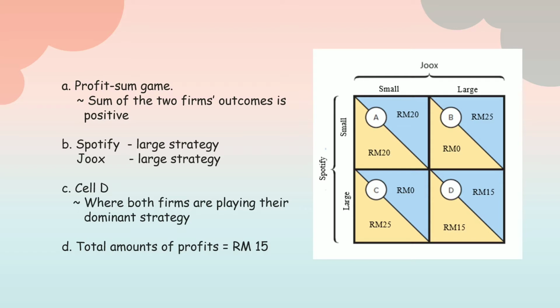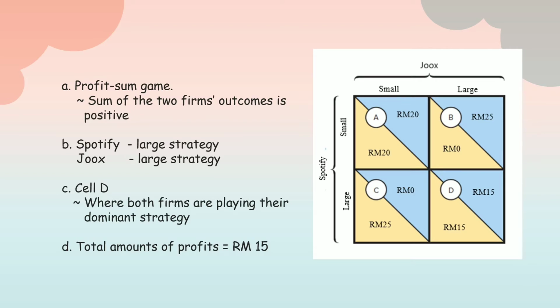The same concept applies to JUS, where the large strategy will be chosen as the profit earned with the large strategy is RM25 and the small strategy only contributes a profit of RM20. And the solution for question 1c, the Nash equilibrium is an outcome of a strategy game from which neither rival wants to deviate. Thus, the Nash equilibrium is in cell D, where both firms are playing their dominant strategies.